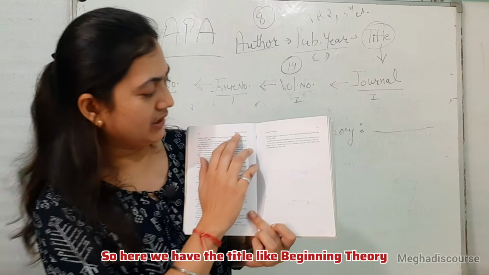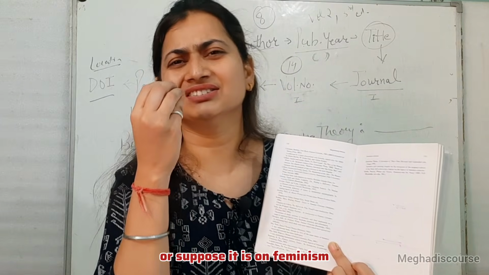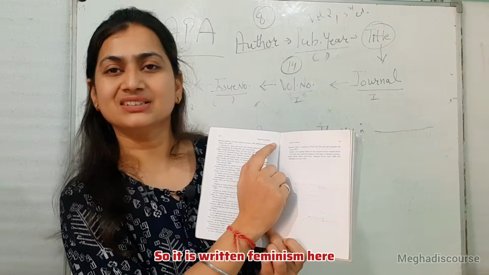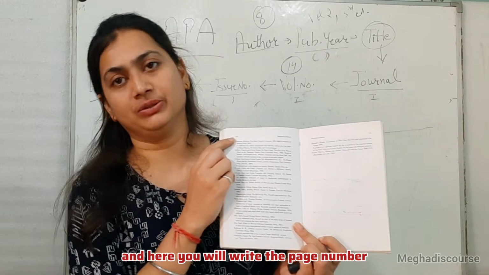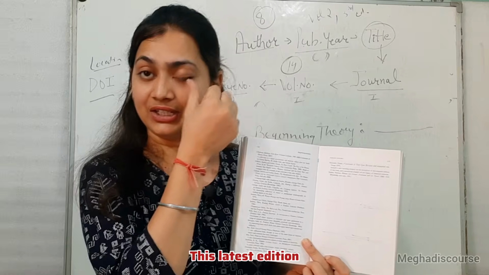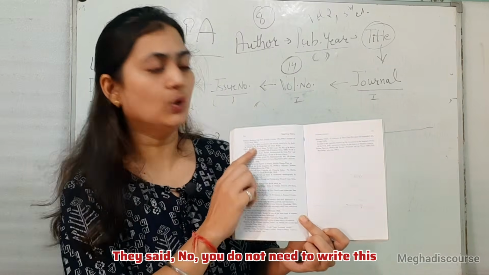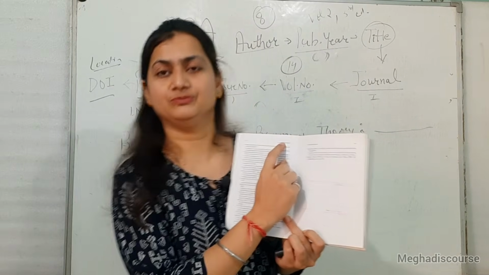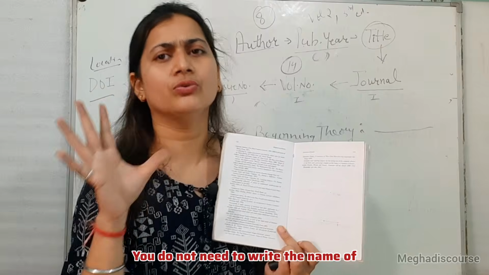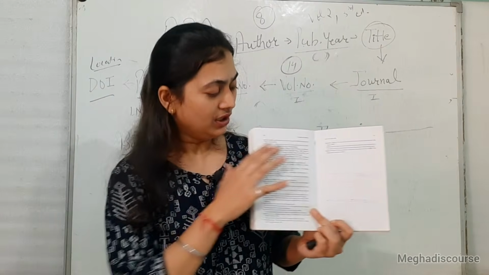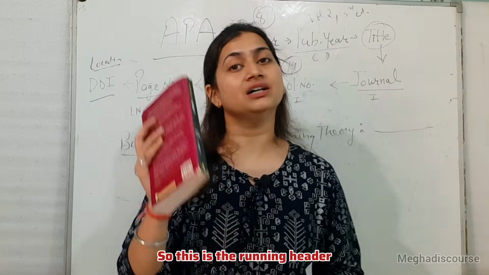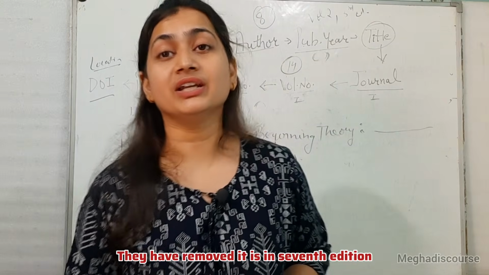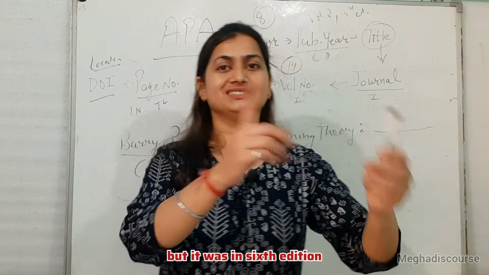So here we have the title like Beginning Theory, or suppose it is on feminism, so it is written feminism here. This is in the 6th edition, and here you will write the page number. But in this latest edition, it was removed. They say no, you do not need to write this. You do not need to write the name of the container or the chapter. There should be a page number. So this is the running header. They have removed it in the 7th edition, but it was in the 6th edition.